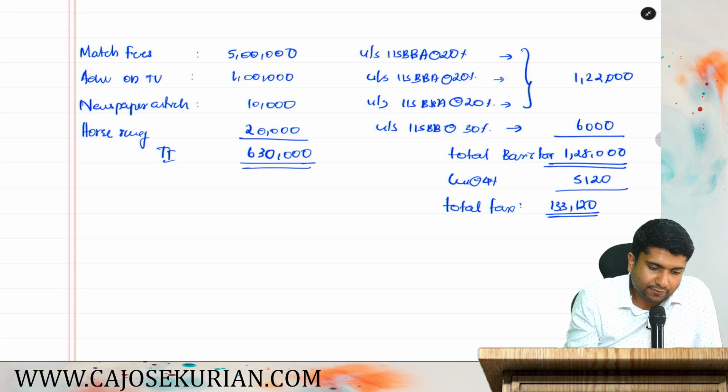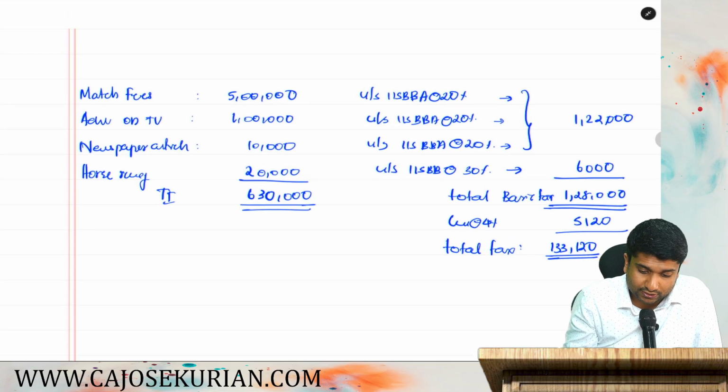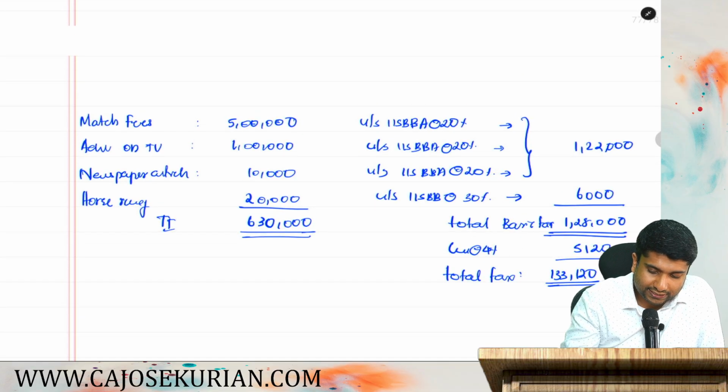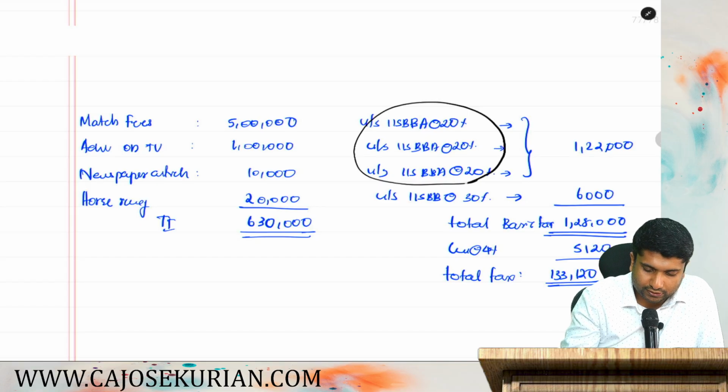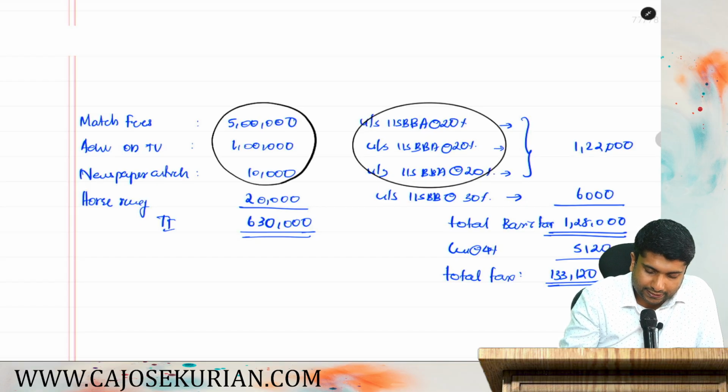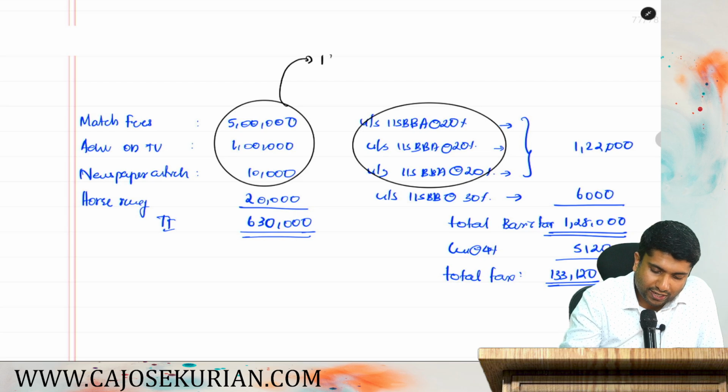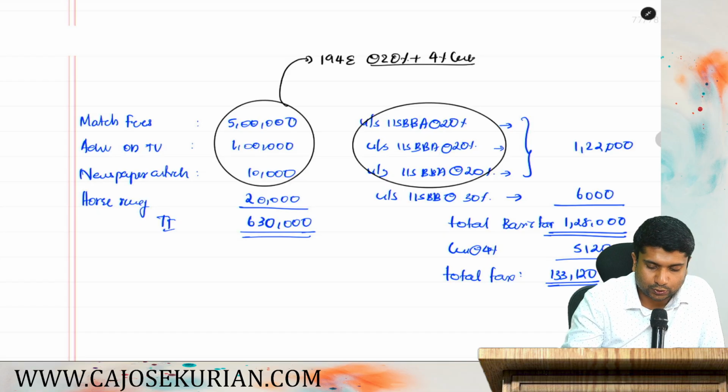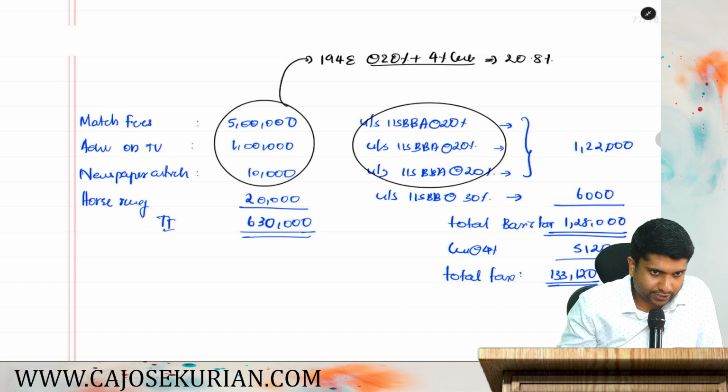Are the incomes specified above subjected to deduction of tax at source? Obviously, yes. What is the rate of TDS? For these three incomes, it is subjected to 194E at 20% plus 4% cess. So effectively it will be 20.8% on 6,10,000.